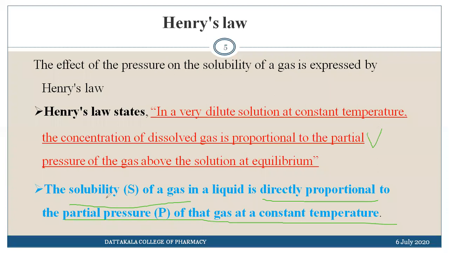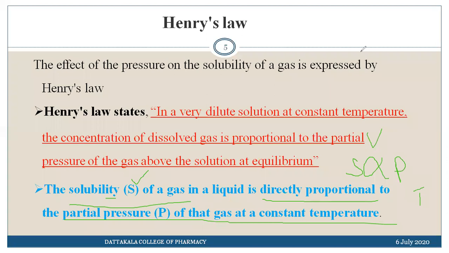Here we have taken solubility, because we express solubility in terms of concentration. So we can say either solubility or concentration. In this way we can also write S, where S stands for solubility, is directly proportional to the partial pressure at constant temperature.